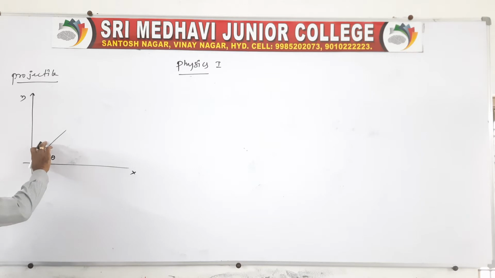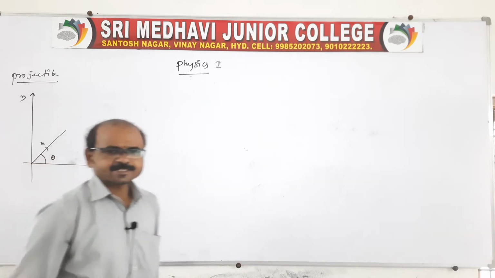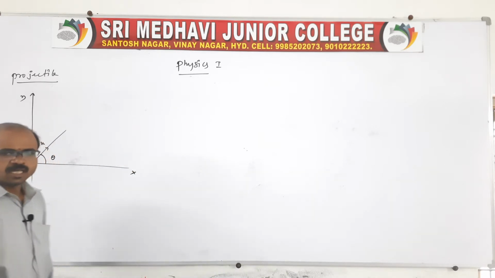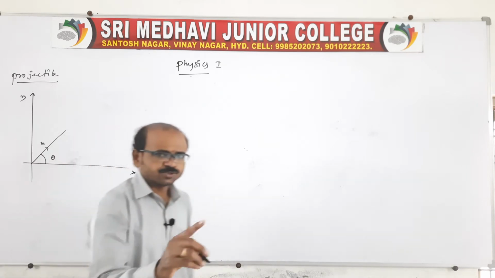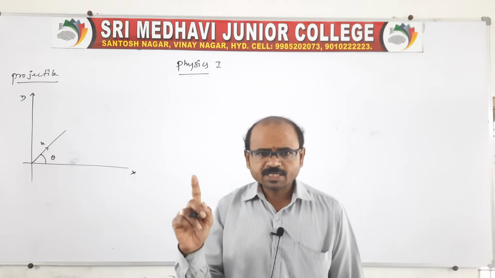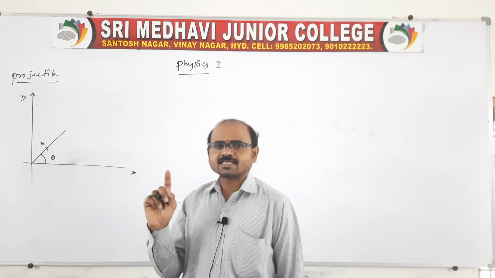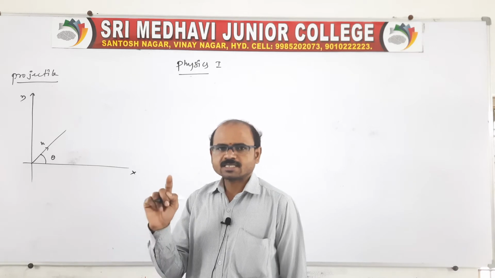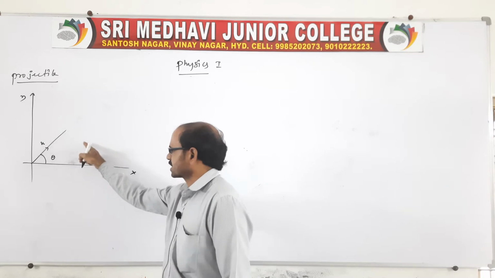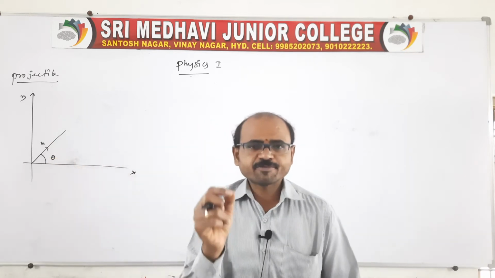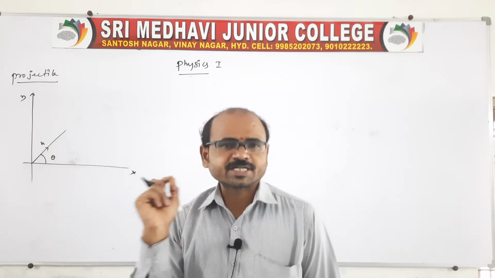Therefore, this u is a velocity vector, so u can be resolved into two components: one horizontal component and one vertical component. Remember, the body is projected into a two-dimensional plane at an angle other than 90 degrees. Therefore, the path of the projectile is a parabola, and this type of motion we call projectile motion.